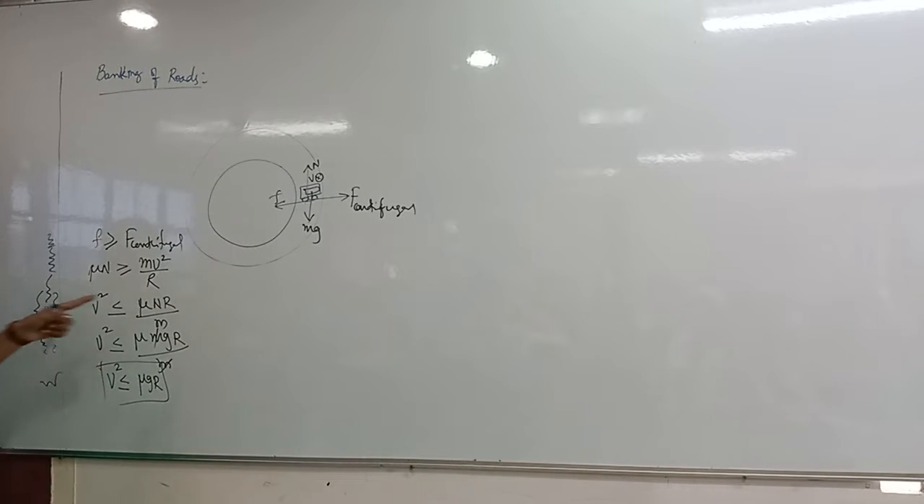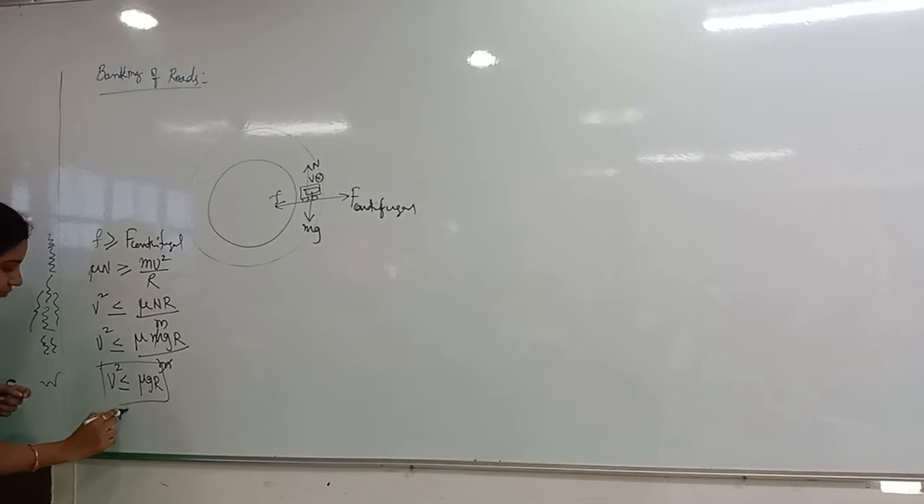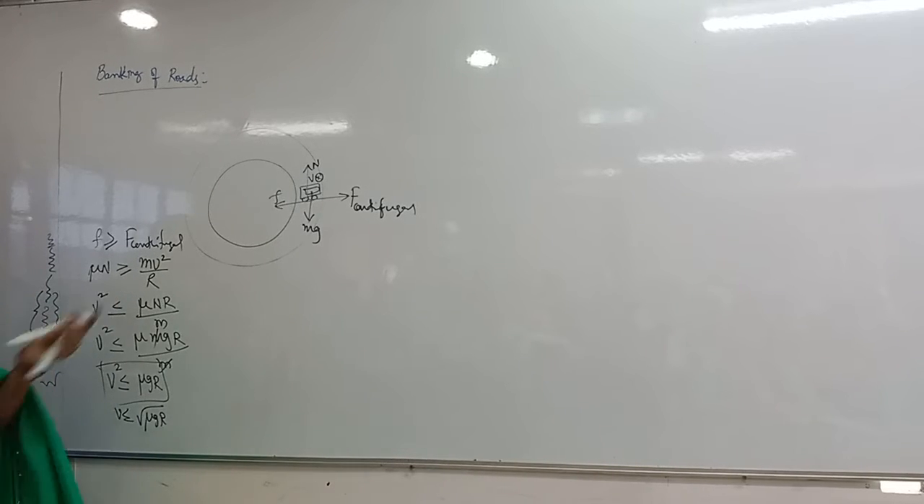Correct or wrong? Correct only, no? Under root mu g r is the velocity. v less than or equal to under root mu g r. This is the velocity for the unbanked road with friction. Unbanked road, this one is.